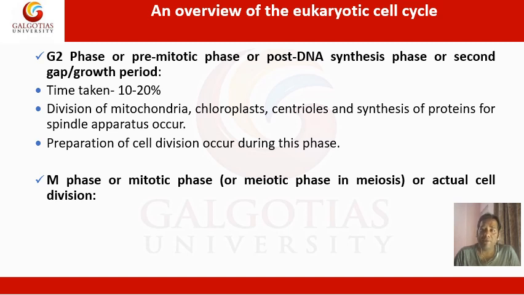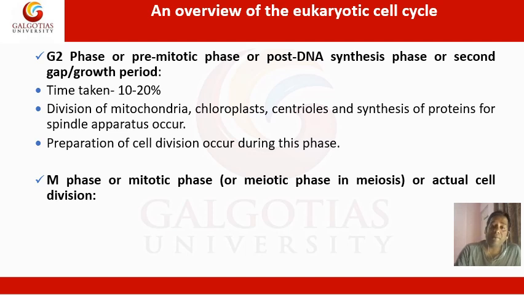Now what happens during this phase of the cell cycle? The division of mitochondria, chloroplasts, centrioles, and synthesis of other required proteins that are necessary for the cell to undergo mitosis occur in this phase of the cell cycle. And one of the important things, the formation of proteins required for the spindle apparatus, also occurs during this phase. After this phase, the cell will prepare itself to undergo mitosis.